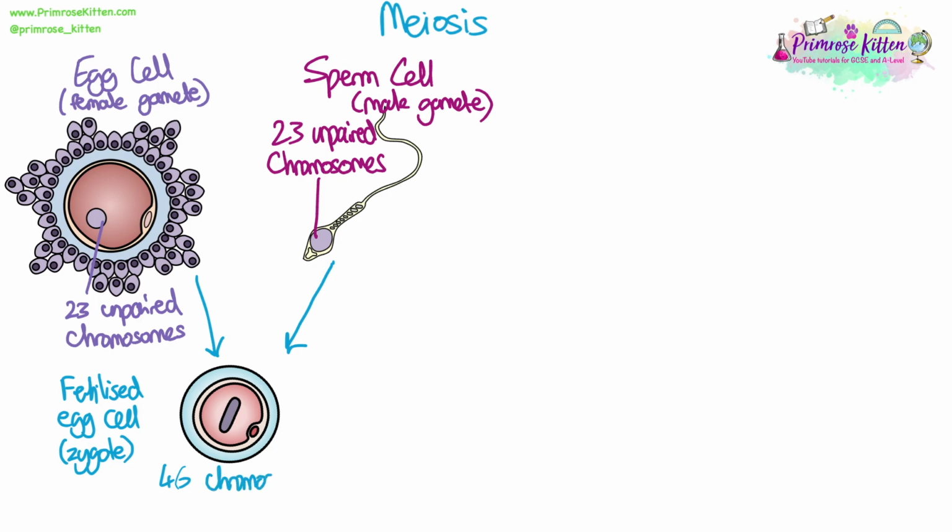When the nuclei fuse together, we get 46 chromosomes or 23 pairs. They become the paired chromosomes that we talk about because you have 1 chromosome from each gamete. So you have a chromosome 1 from the egg cell and a chromosome 1 from the sperm cell, and they become a pair of chromosome 1s. And then you have chromosome 2 and 3 and 4 and so on.